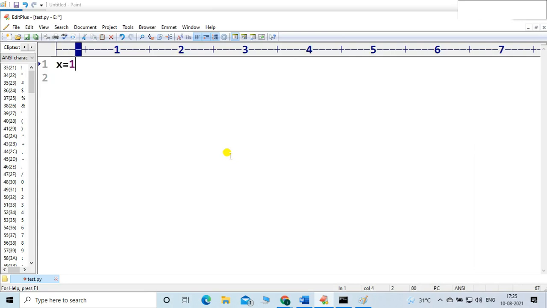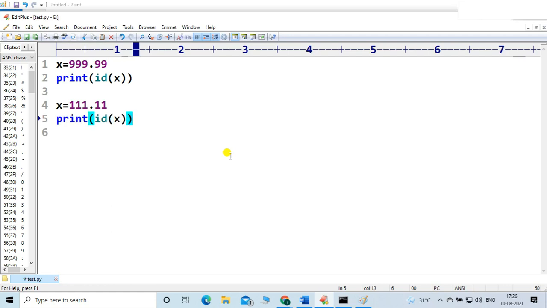I am taking a fundamental data type example. x is equal to 111.11, or any value you want, let's suppose 99.99. It is a float. Let me check: print x. No problem. Print id of x. id means the memory location of x, right? Then I want to change the x value to 111.11. Now print id of x. Let me show you the output.